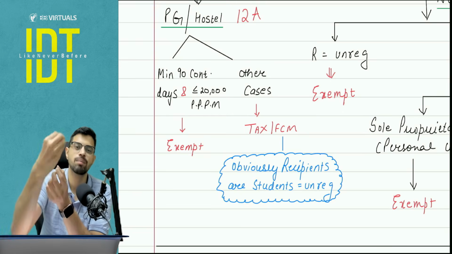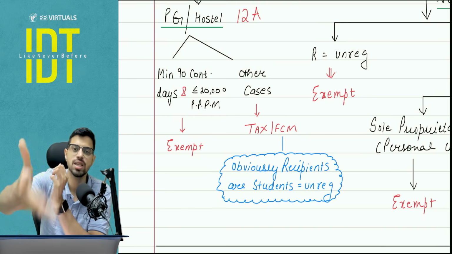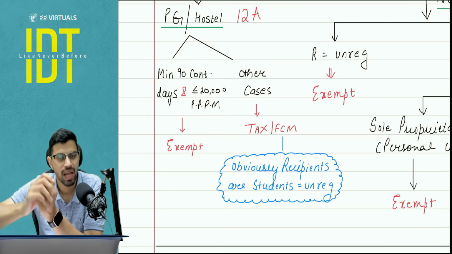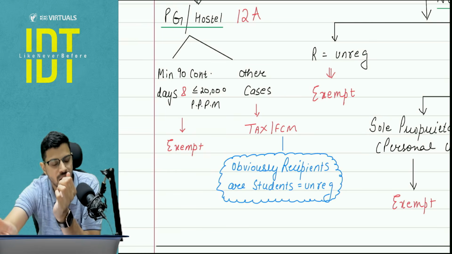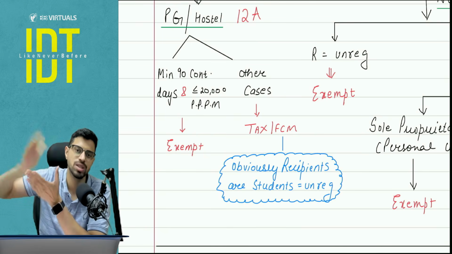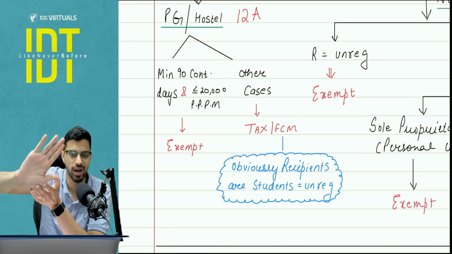So for example, it's a private coaching service. Private coaching is not under RCM, we will state FCM. But actually, will I charge GST or not from you? It depends on whether my total threshold is crossing 20 lakhs or not. I hope you are getting the point.